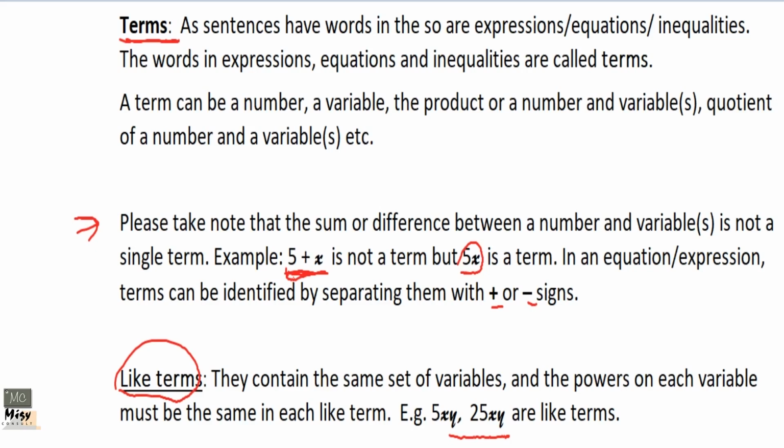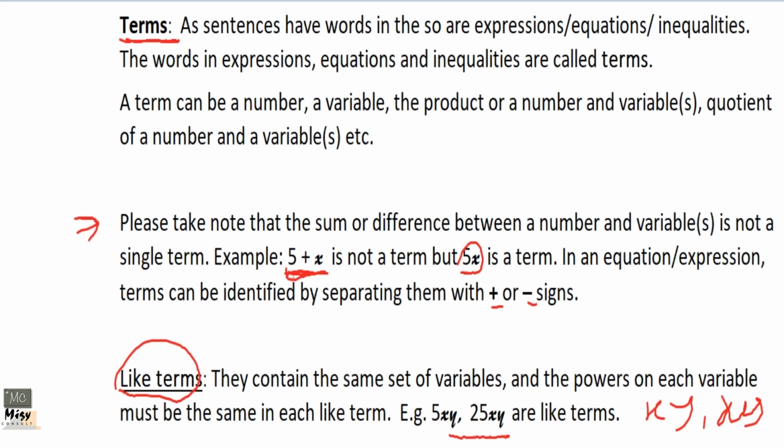Does that make sense? The letters must be the same letters and they must have the same power or index or exponent. So from what we see here, x, y for the first one, the second one is the same x, y. Although the number changes, 5 and 25, that is no problem. Okay, so that is it.